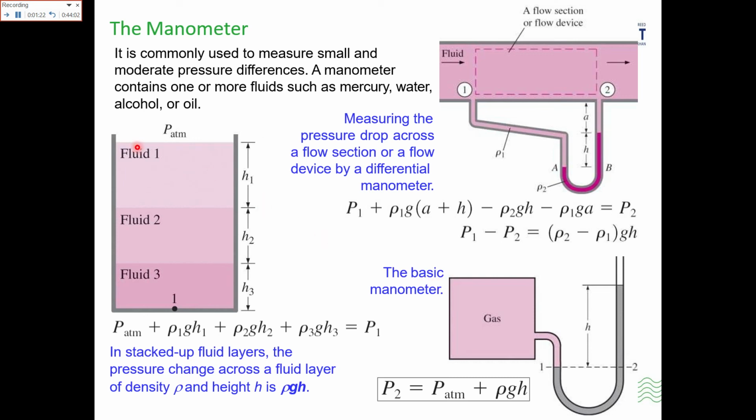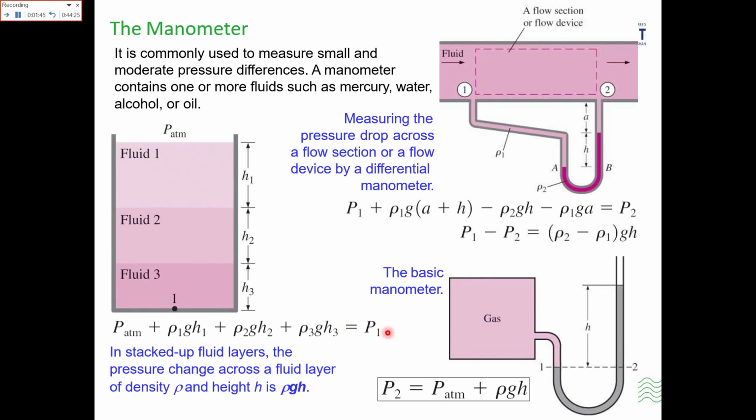Now in this container there are three fluids: fluid 1 having height H1, fluid 2 having height H2, and fluid 3 having height H3. This is the atmospheric pressure, and at this point we want to measure the pressure. How do you measure the pressure P1 at this point?